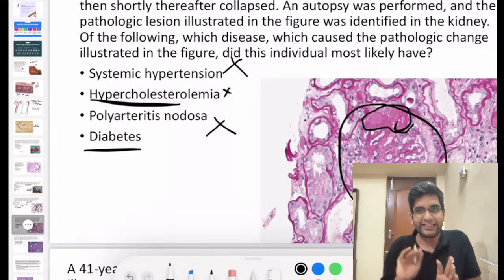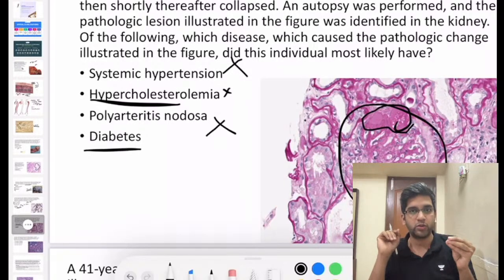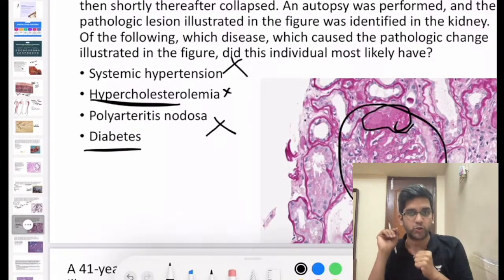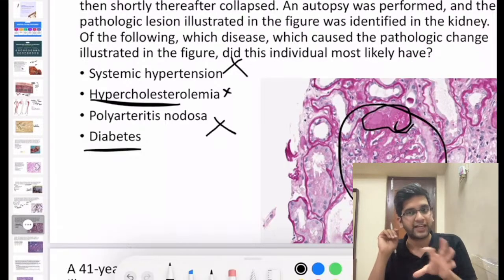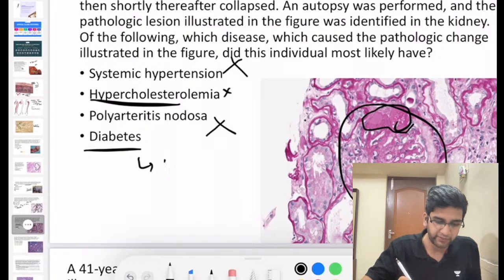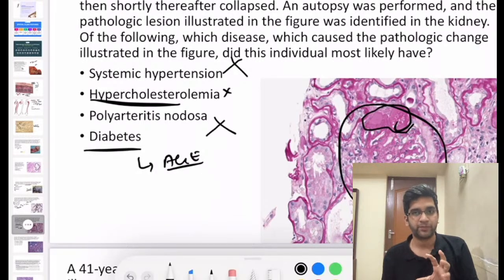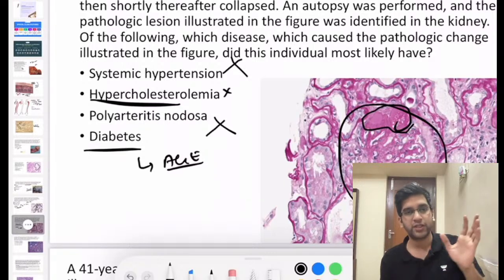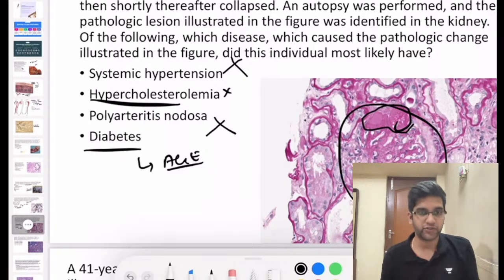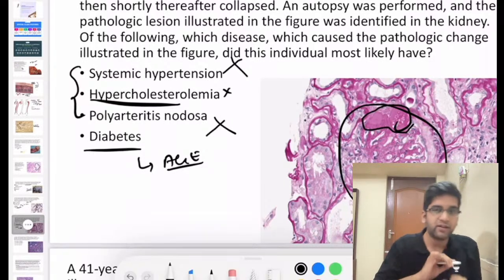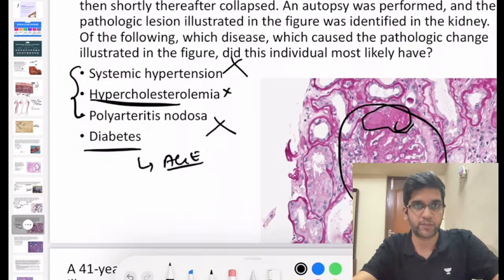Okay, so the only possibility here for me is pink color. A sugar molecule, when it becomes glycosylated, as Osmosis Singh says, forming AGE products, can it become pink? It will become pink, right? So what I'm seeing here is pink color. The color is enough for me. I have a clear glomerulus with a pink color. So that's how diabetic AGE products will get deposited, right? So these 3 options again we ruled out with very, very simple information, which all of you know.